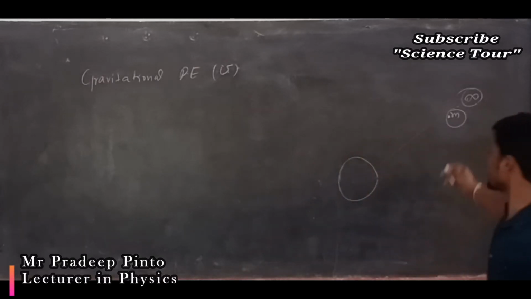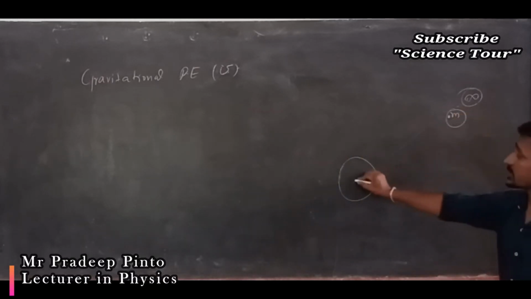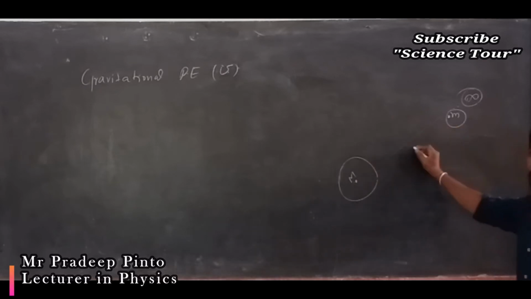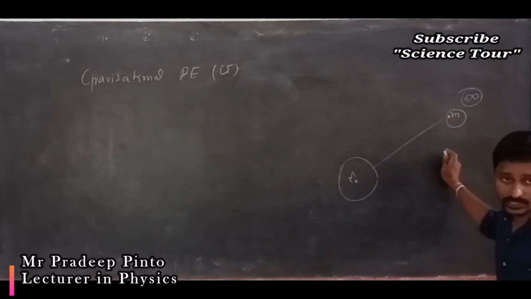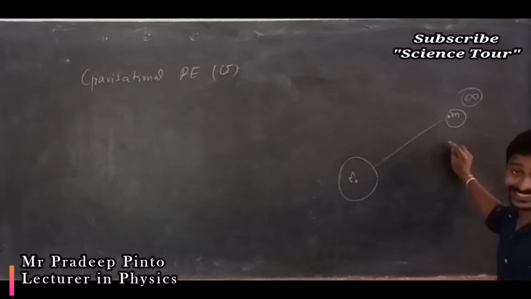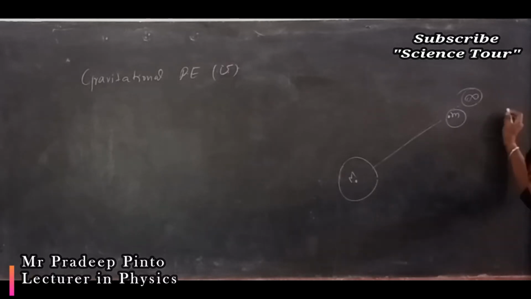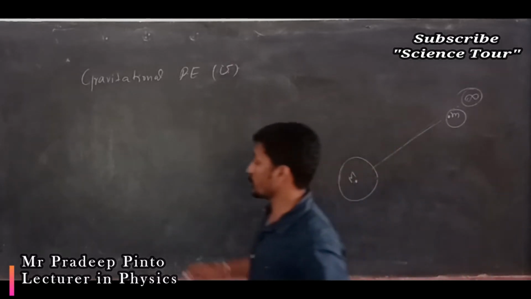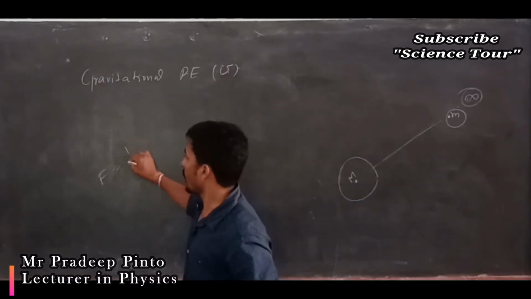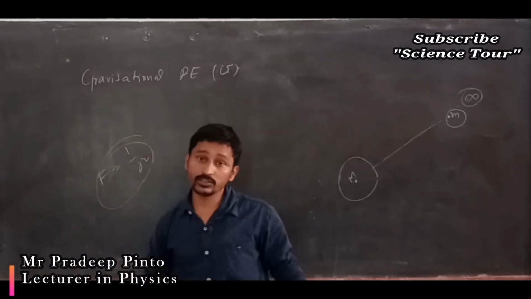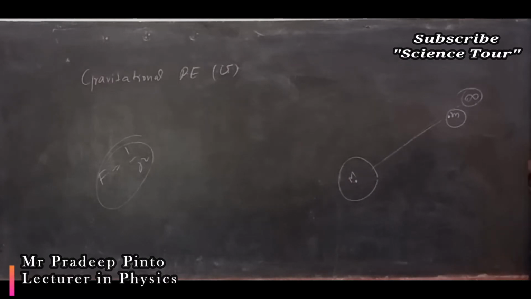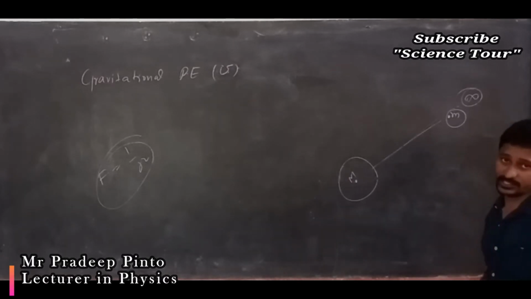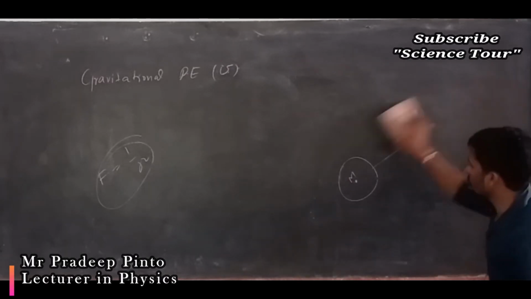Now this smallest mass is connected with gravitation, meaning it has some potential energy, because everywhere on the height it has potential energy. But as you increase the distance and it becomes very large, the force, which goes as 1 by r square, reduces, so the work done or potential energy reduces and becomes zero at infinite distance.